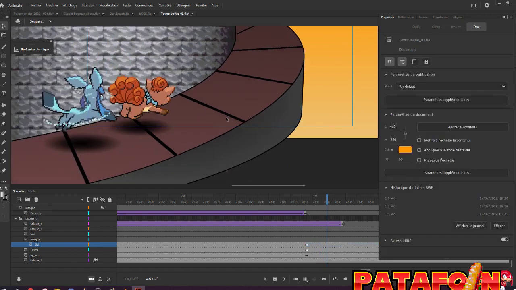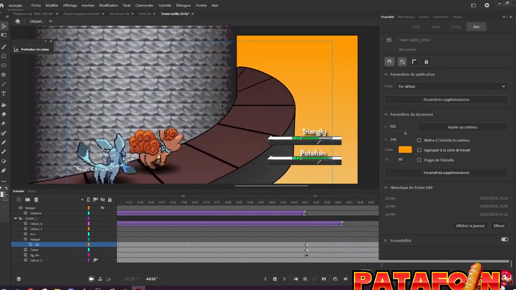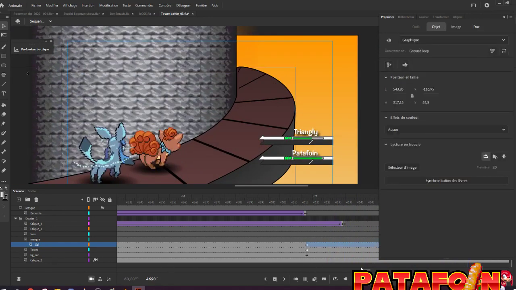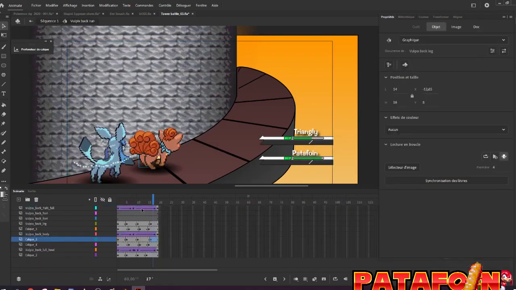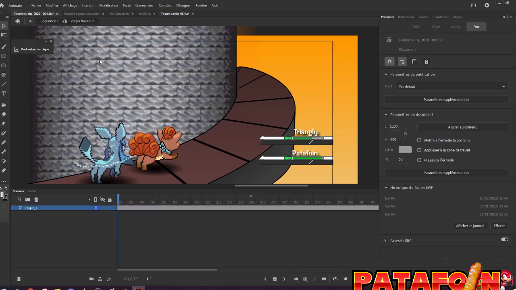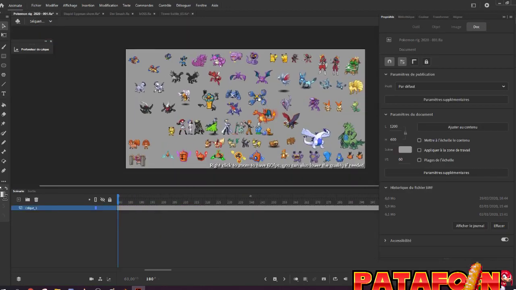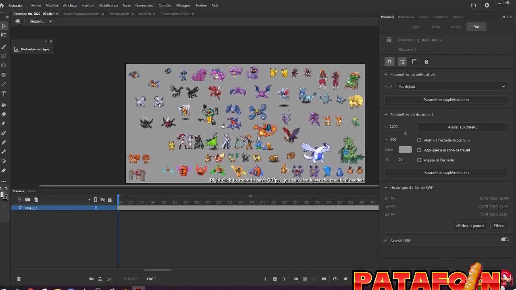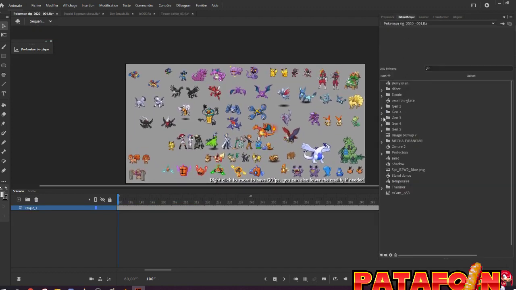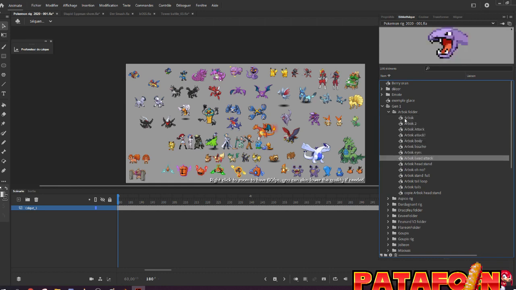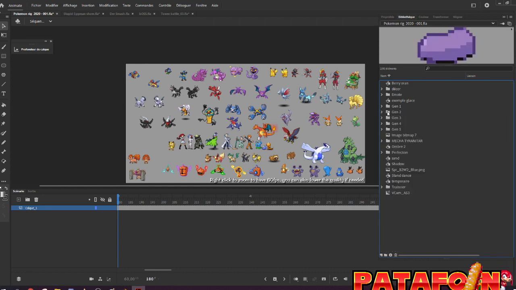And at the end, when they are climbing, it's doing the loop. So then we have, of course, the Pokemon animation. I have already put this earlier, but here, this is all of my animation. And if I go to the library, you can see a lot of elements. There are a ton of elements.